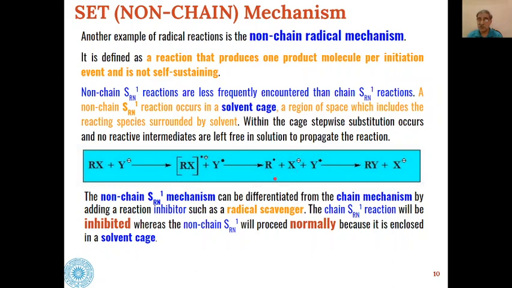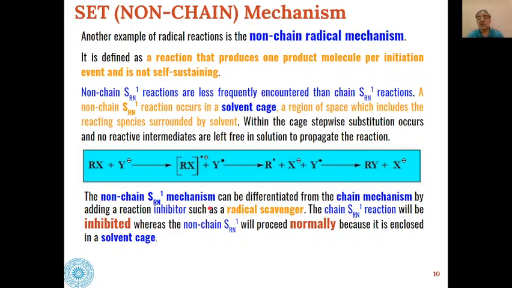Then this free radical of alkyl and free radical of nucleophile will join to give us the RY product, and the halide will be eliminated, and that means we will get one product from one reactant molecular species, and the reaction is taking place in the solvent cage, and that is why we are getting only one product molecule per initiation event, and this reaction is not a self-sustaining reaction.